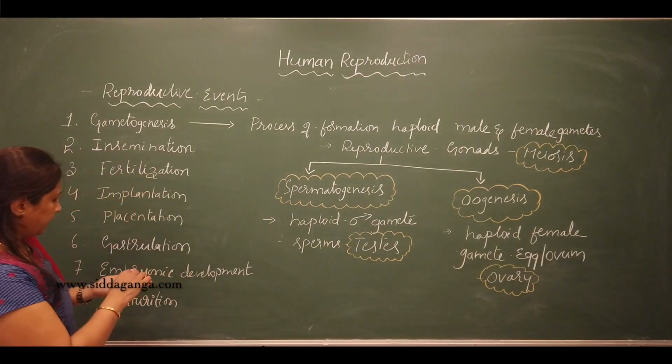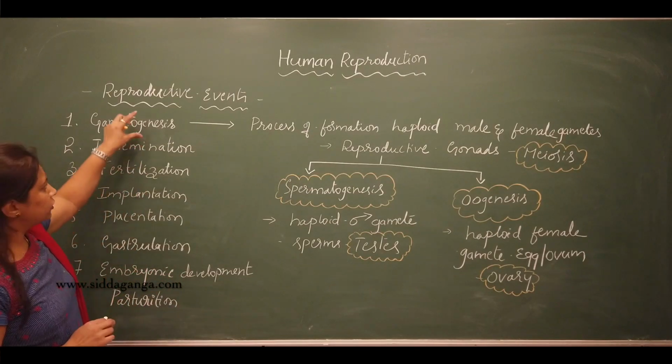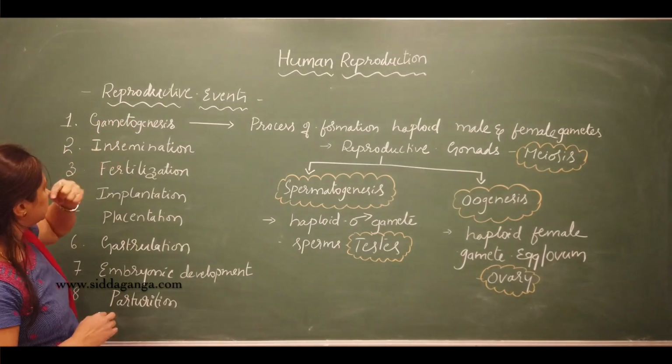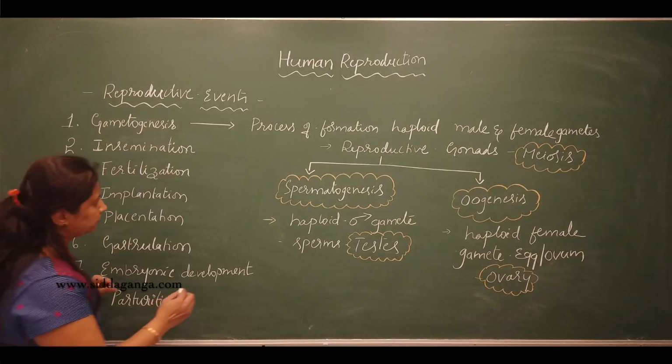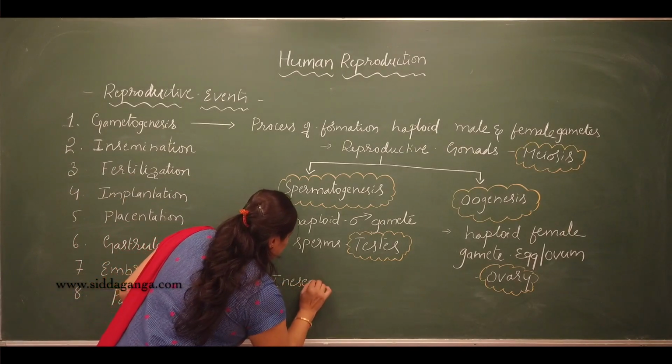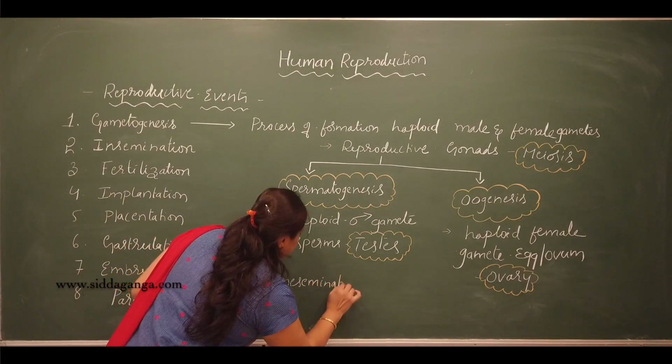After gametogenesis, the next process is insemination.